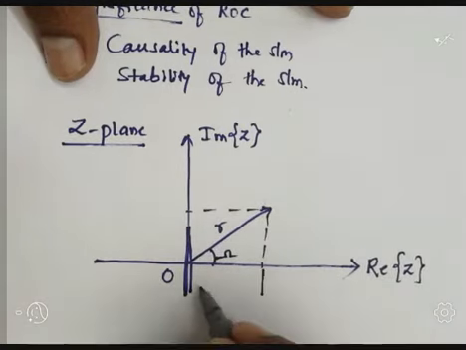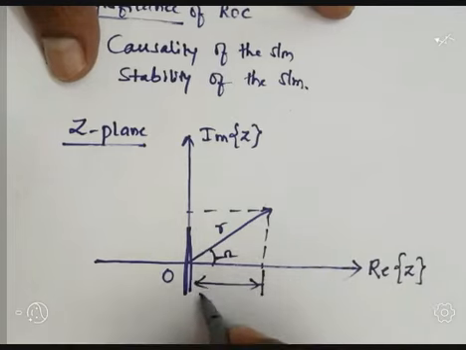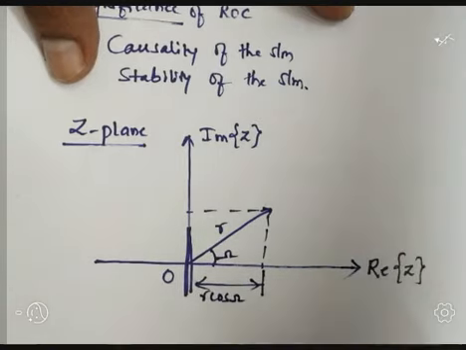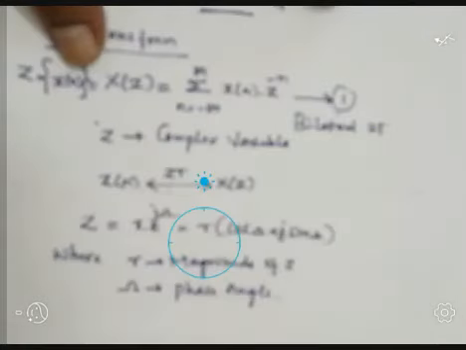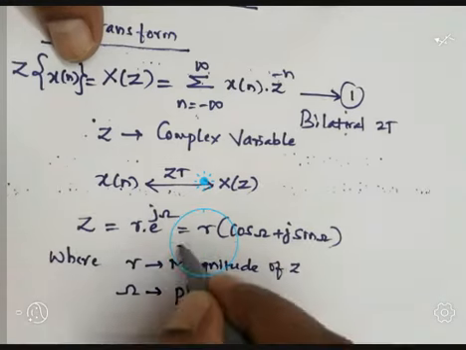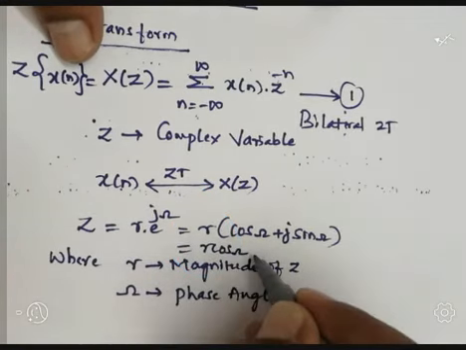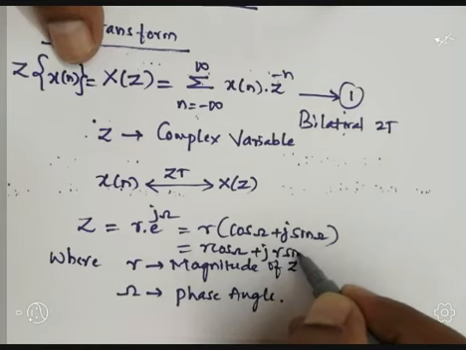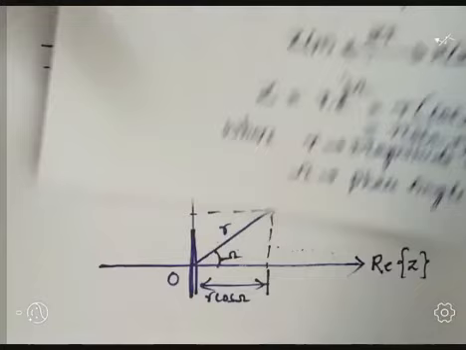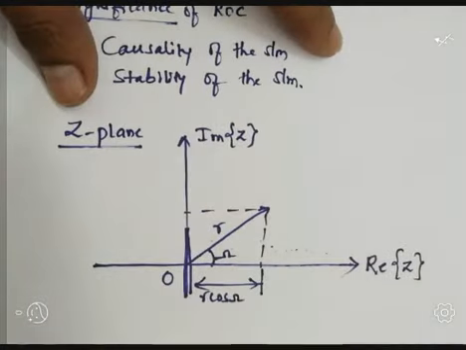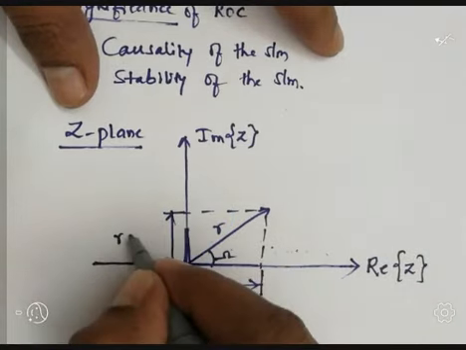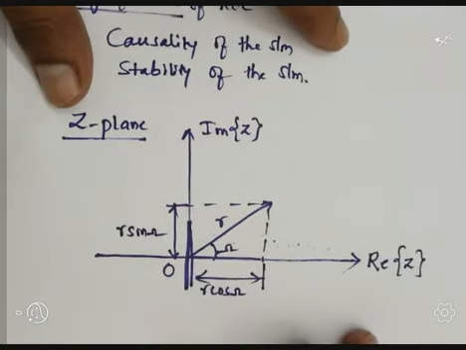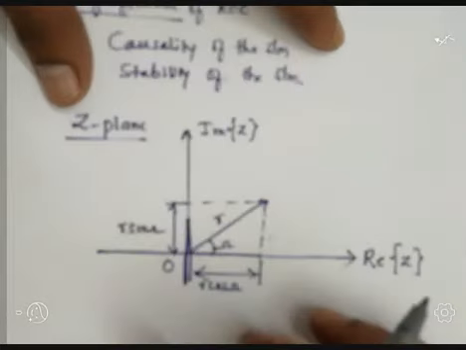This part will give R cos omega, as already discussed. Z is a complex variable, R cos omega plus j R sin omega. So on the horizontal axis this value indicates R cos omega, and this part will give R sin omega. This figure shows the Z plane representation.